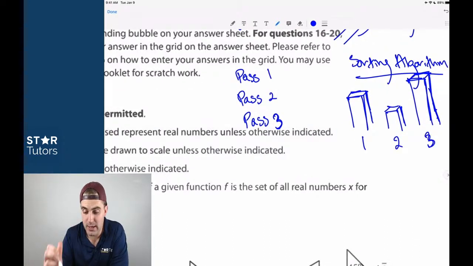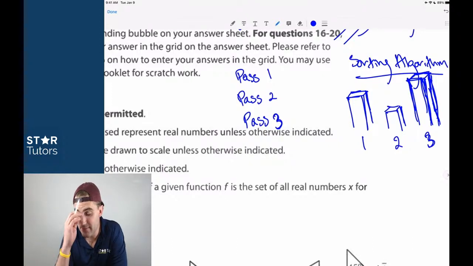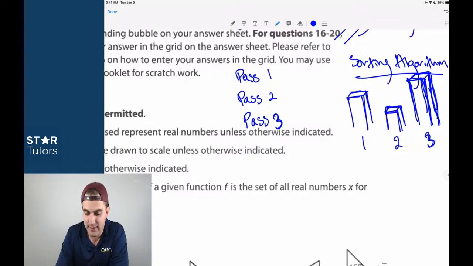Okay, 1, 2, 3. The constraint of this sorting algorithm idea is that you don't have anybody over your shoulder. This is true of the SAT math section. Nobody is over your shoulder telling you that you can't skip a problem or that you have to do one in a certain order. Can everybody give me a thumbs up if that makes sense? Nobody is going to be there on test day being like, wait a second, why did you skip that question? You don't know how to do that? That's so easy for me.